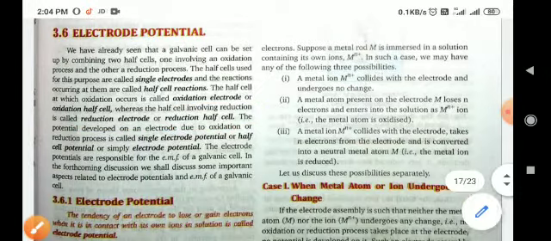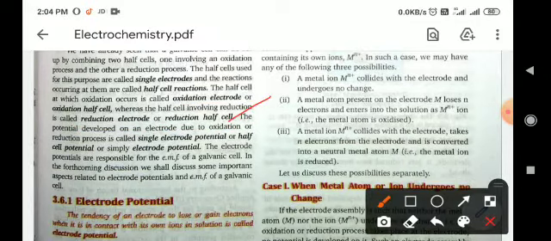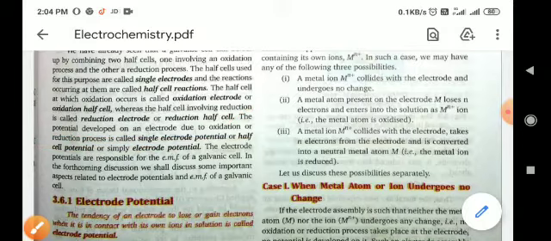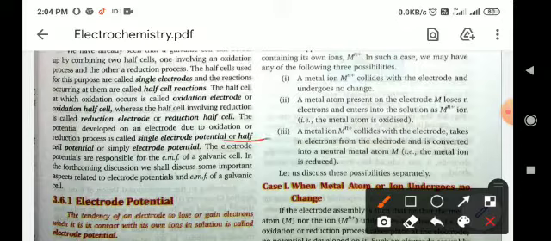The potential developed on an electrode due to an oxidation or reduction process is called single electrode potential, or half cell potential, or simply electrode potential. The electrode potentials are responsible for the EMF, electromotive force, of a galvanic cell. In the forthcoming discussion, we shall discuss some important aspects related to electrode potential and EMF of the galvanic cell.